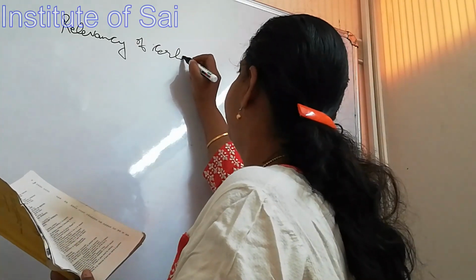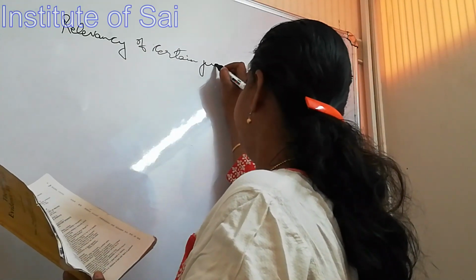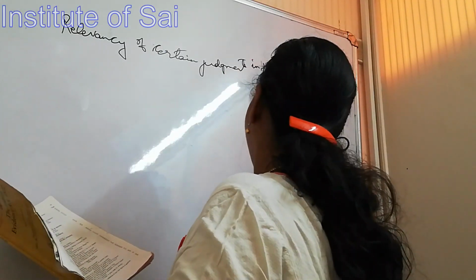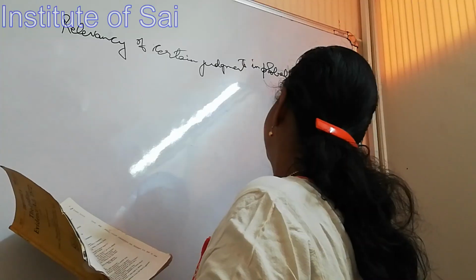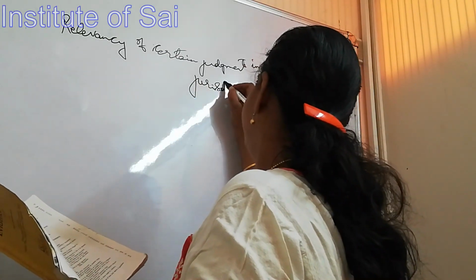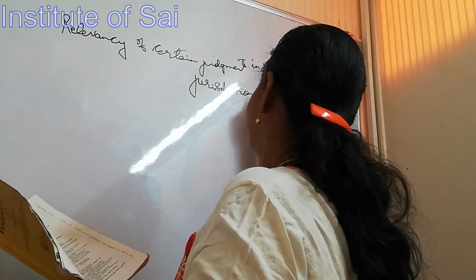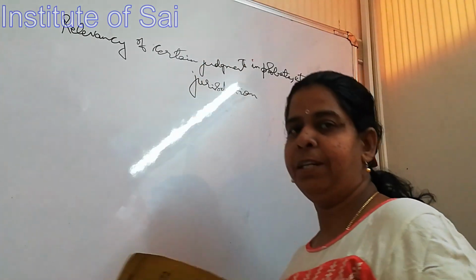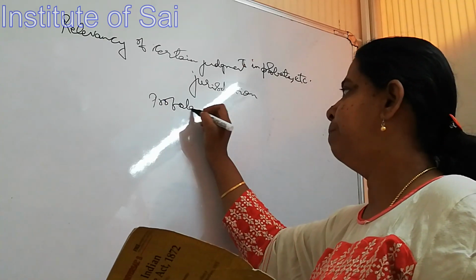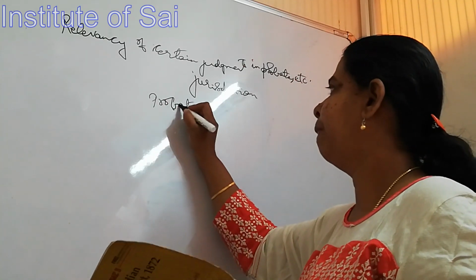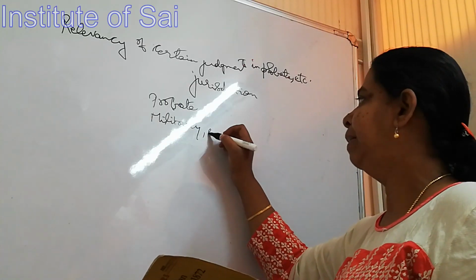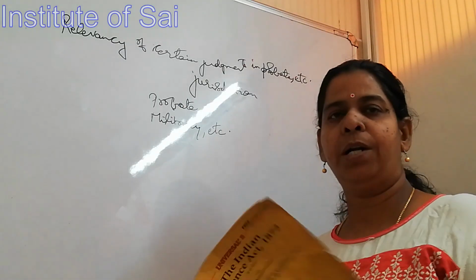certain judgments in probate etc. jurisdiction. Now, when we are talking about probate etc., what we are speaking about is the judgment in probate cases, military, so whatever are of special.